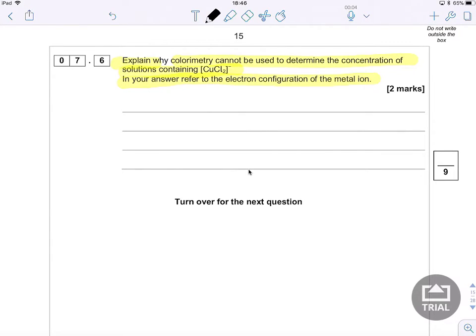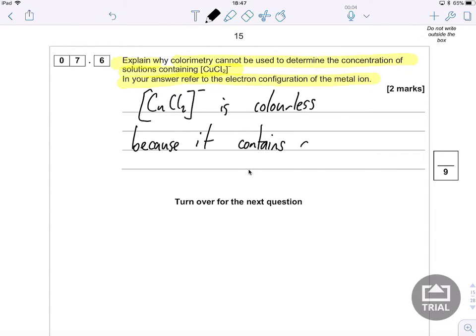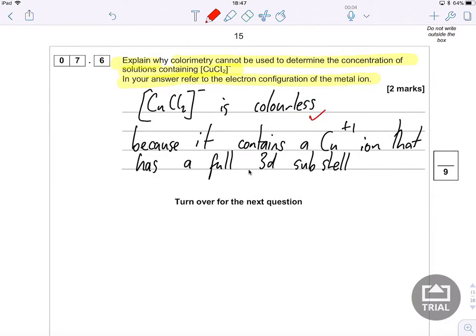So I'm going to say that this copper chloride is colourless because it contains a copper 1+ ion that has a full 3d subshell. And I'd essentially need both of those statements or words to that effect to get those 2 marks.